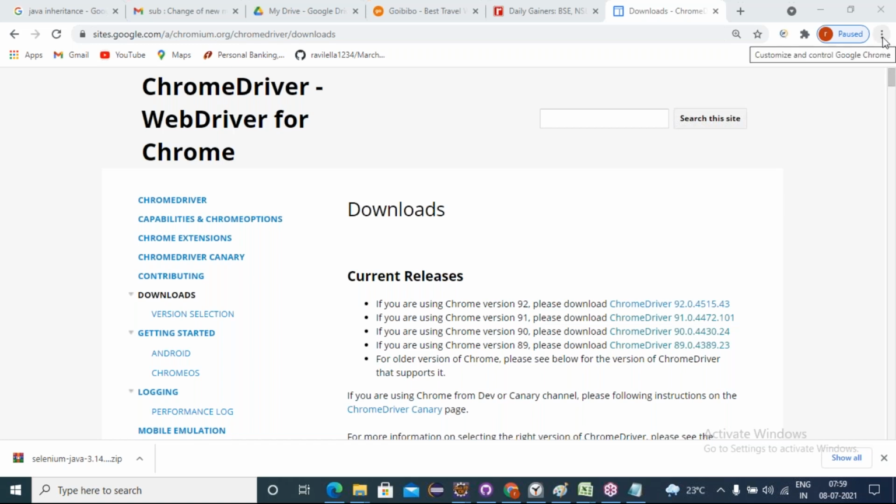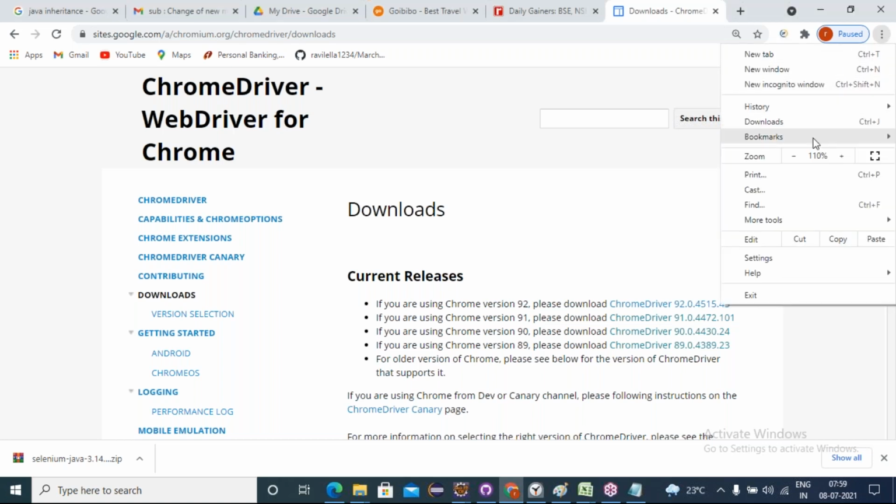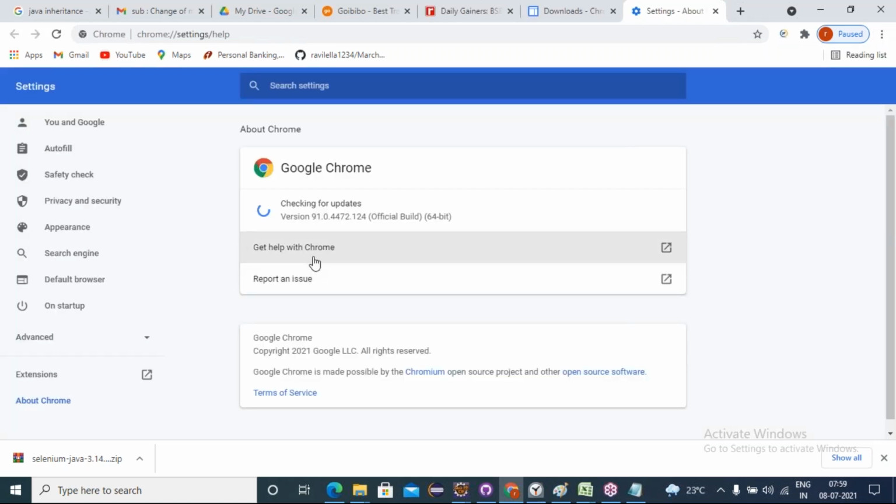How to check the Chrome version? See in the top right corner in a Chrome browser, we can see the vertical three dots. Just click on it, go to the help menu, and click on About Google Chrome. Here we can see the version of Chrome is 91. So according to 91, supported Chrome drivers only we need to download.